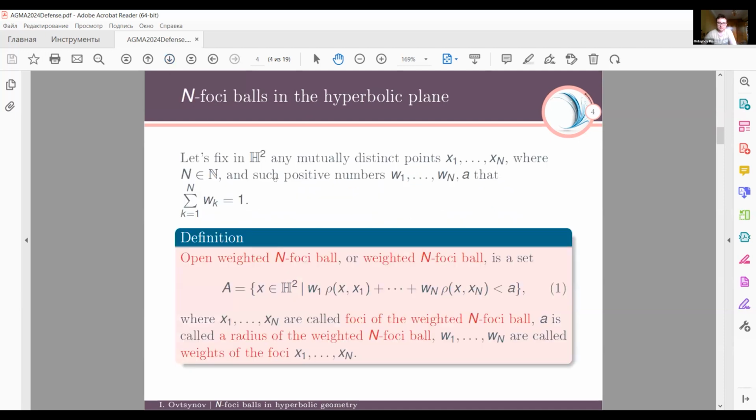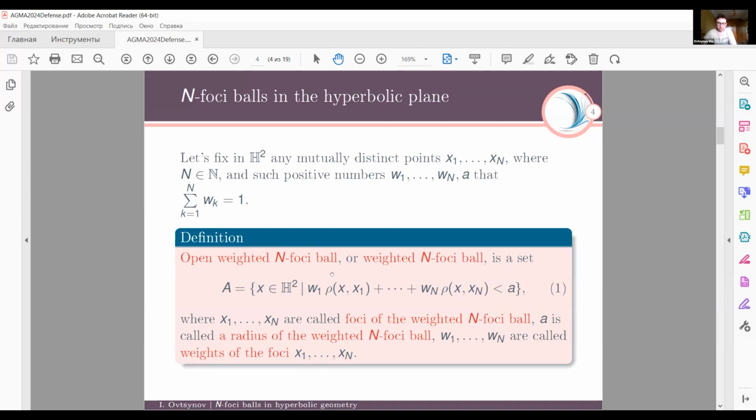So, let's fix in H2 any mutually distinct points x1 and so on, xn, where n is a natural number, and such positive numbers w1 and so on, wn, that the sum of all wk from 1 to n is equal to 1.